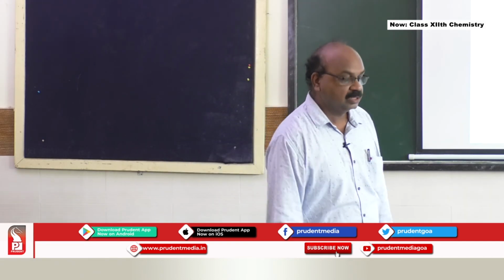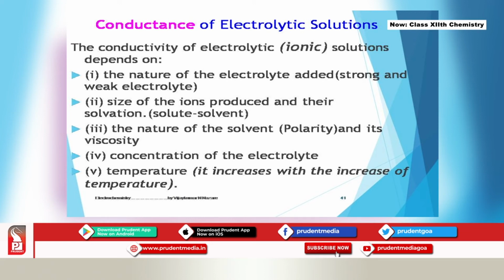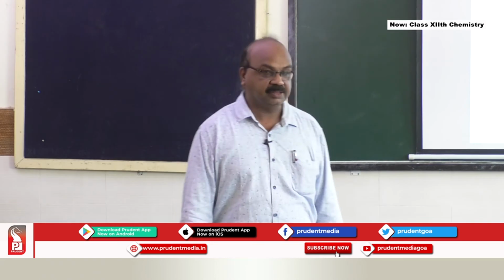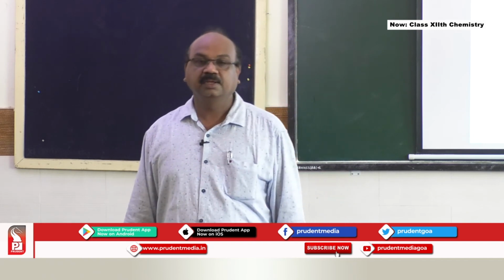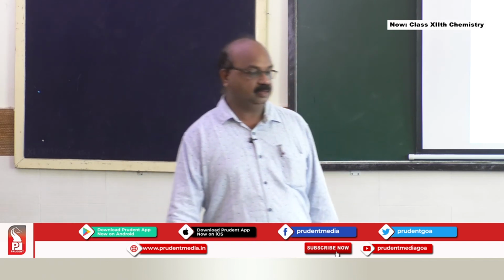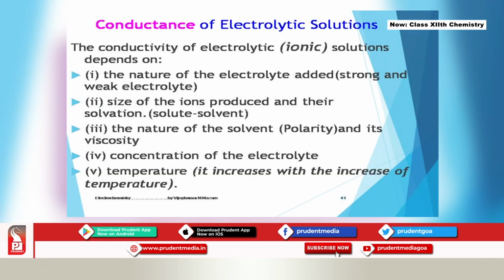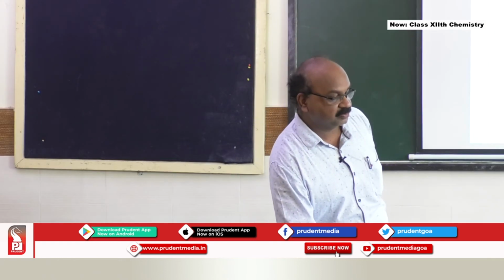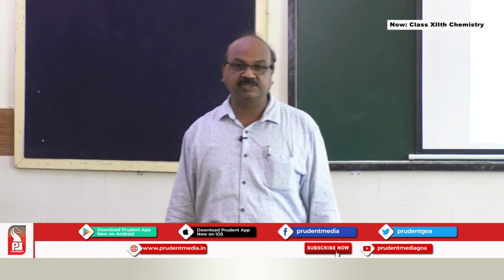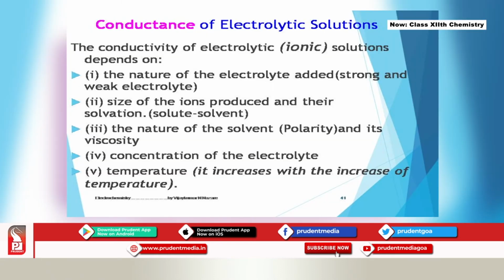Then comes the size of the ions produced and their solvation, that is the solute-solvent interaction that they form. Based on what the solvent is, that decides it. If it is water, it is called hydration. The third factor is the nature of the solvent, whether it is polar or non-polar, and also its viscosity, which will decide the conductivity of the solution. Then comes the concentration of the electrolyte, which is another factor deciding the conductance of the electrolyte solution. And the next one is the temperature of the solution whose conductance you are measuring.